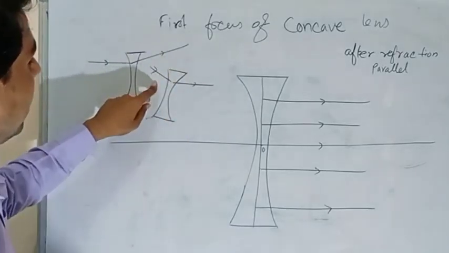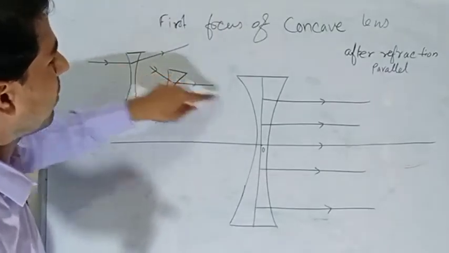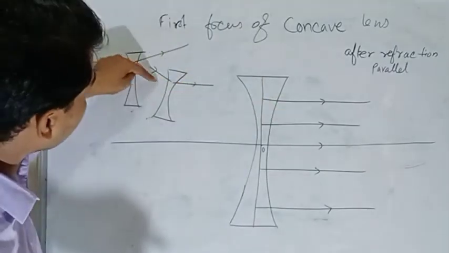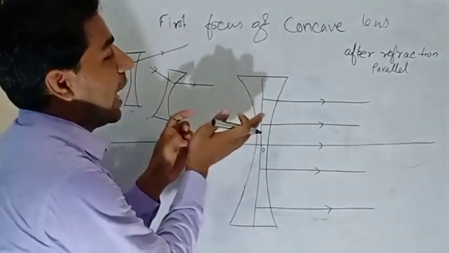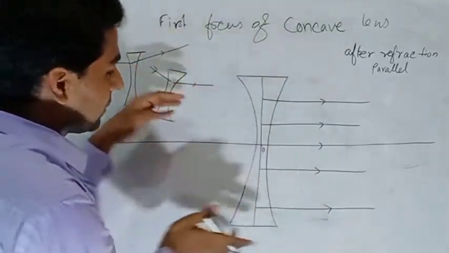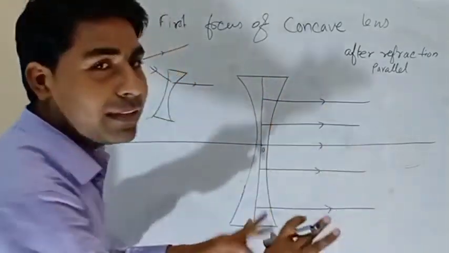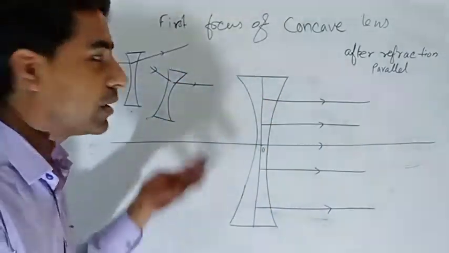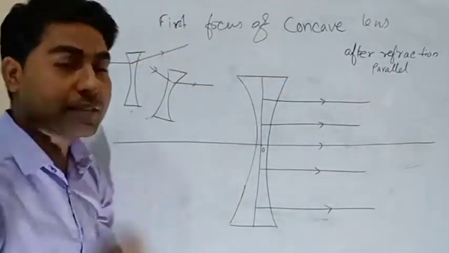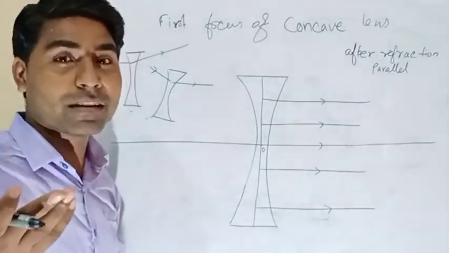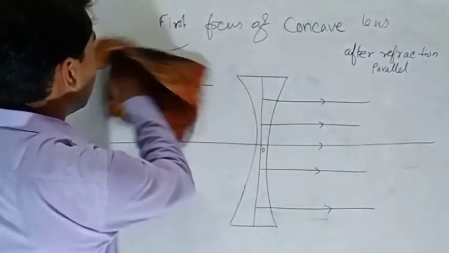See, on rotating you observe that this ray will be parallel to the principal axis when the ray comes from this direction. So this is the actual direction and the rays are diverging. All the rays will come like this from here and become like this, because it is a diverging lens, not a converging lens, so you should not think that the object will be somewhere here. The rays will come from here, but still there must be a point from where the rays are coming. I'll go through that, but first let's draw the rays.